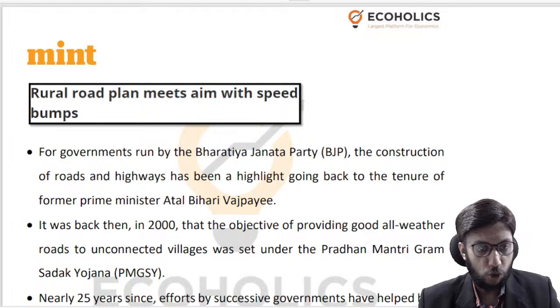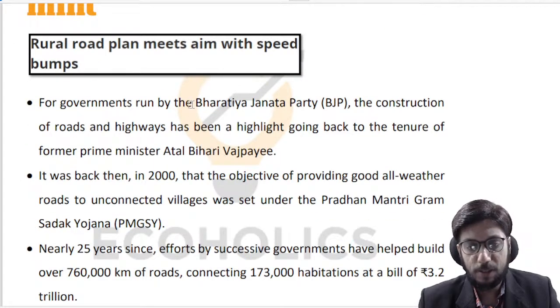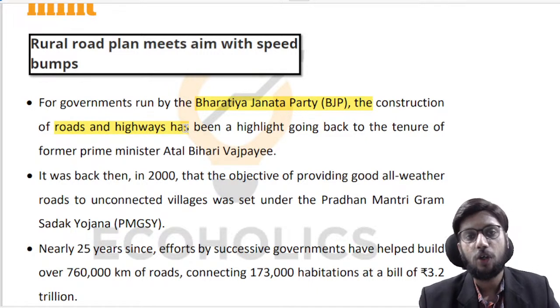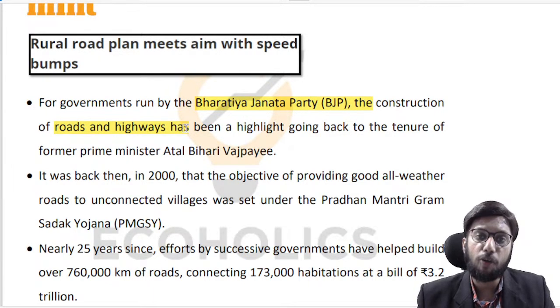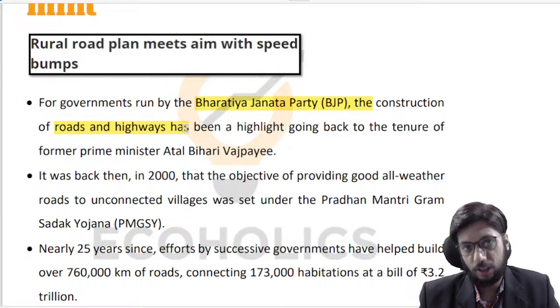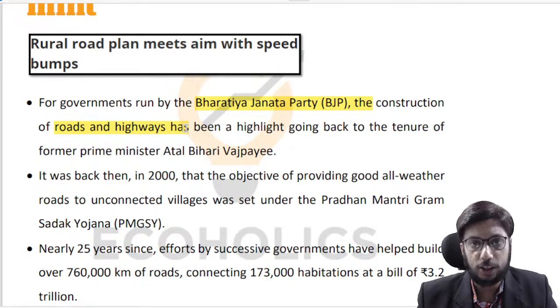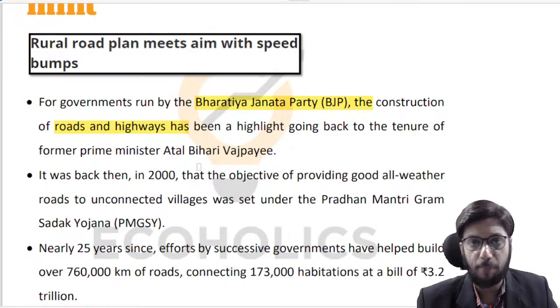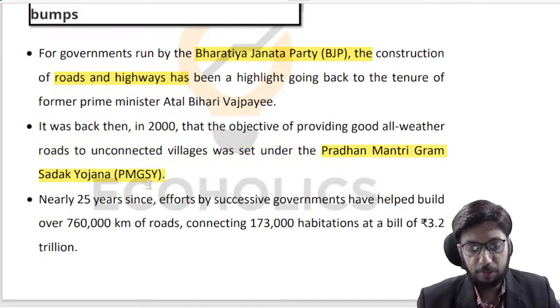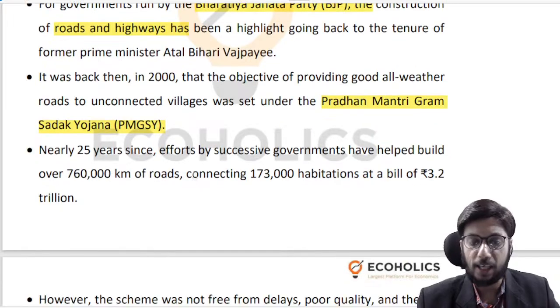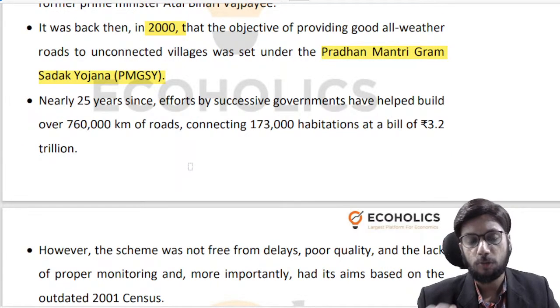All right. So whenever we speak about Bharatiya Janata Party governments, right? So roads and highways are like some of their biggest achievements, whether it is the NDA government under Prime Minister Narendra Modi, or whether it was the earlier NDA government under the Prime Ministership of Shri Atal Bihari Vajpayee, right? So road construction has always been a high point for their governments, right? So the idea being that this Pradhan Mantri Gram Sadak Yojana scheme, right? It was started in 2000, right? So that we could create all-weather roads for villages.